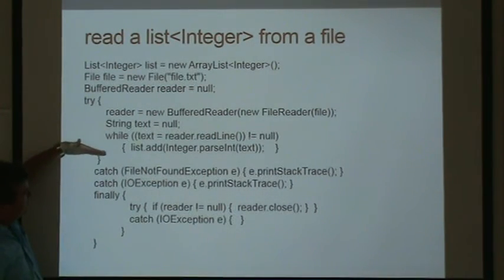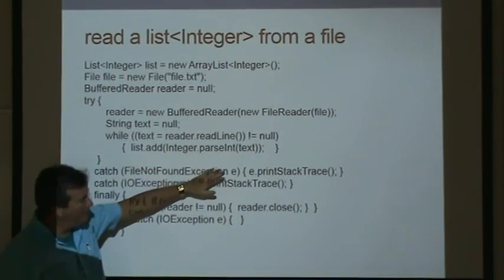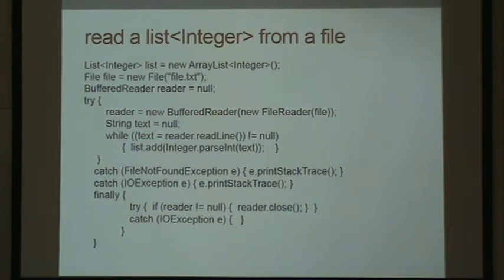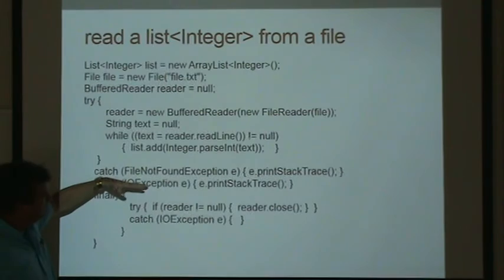Now at this point I'm not going to say, now that I'm done, I'm going to save the file away, because something may go wrong in the process. I may have a file not found error, which I need to handle. And maybe I want to print out the stack trace. If I don't have a file not found, maybe I have an I/O exception, which is a more vague version of, maybe I went to write something to a file and I had some kind of an I/O exception.